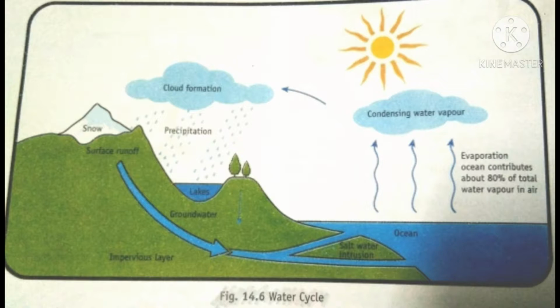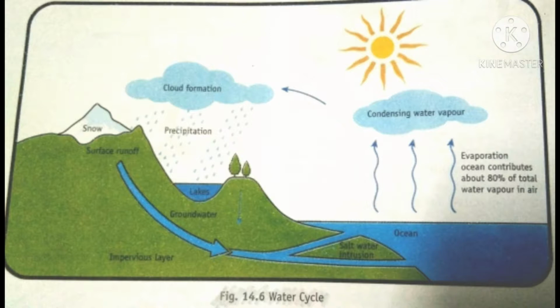Water cycle begins with evaporation. The sun heats up water in oceans, rivers, and lakes and turns it into water vapor. When water gets heat, it becomes water vapor or steam, which is released into the air.